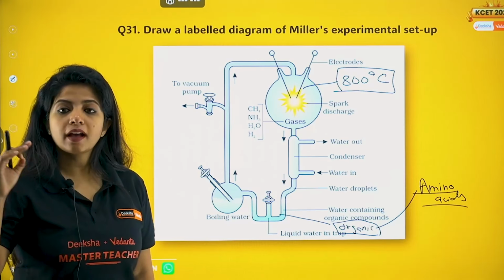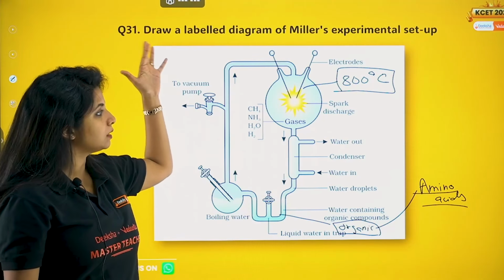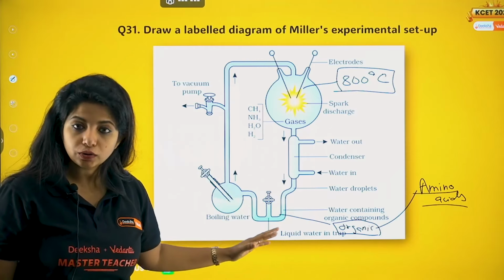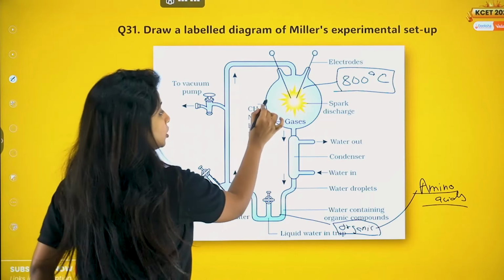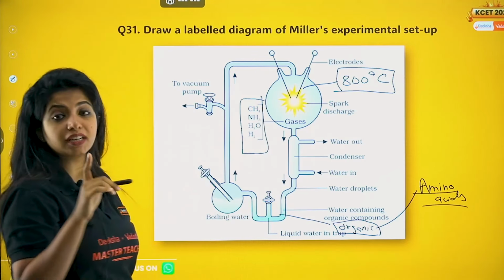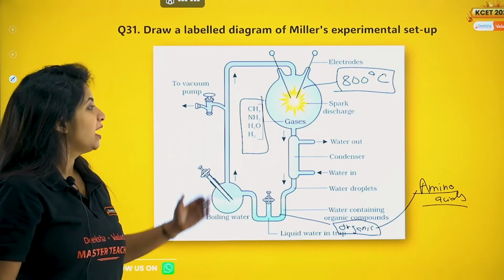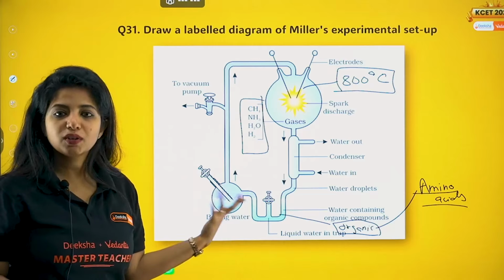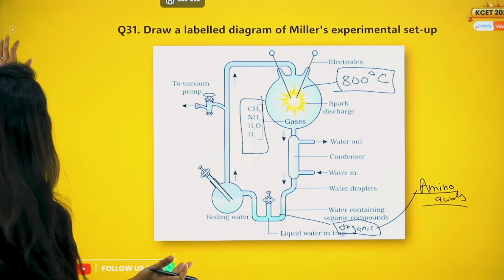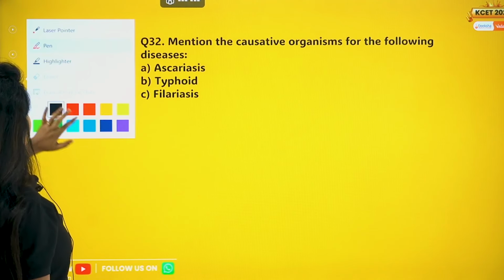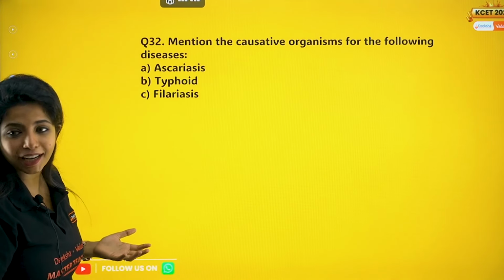So, draw a labelled diagram of Miller's experimental setup. Please go through it. Super important, especially these gases. Methane is not CH3, it is CH4, and NH3 is ammonia, H2O, and H2. I also used to make this mistake, that's why I'm telling you. Because you are very prone to studying chemistry, you might know, but still there are chances we all make mistakes in life, right?